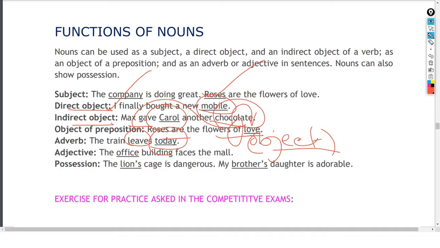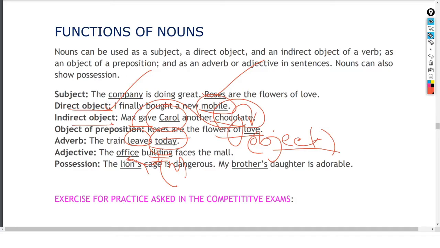So how is it used as adjective? The office building faces the mall. तो अभी देखिए, ये building तो मतलब क्या होता है? Building is noun. Office building, office का पहले मतलब आते हैं, तो ये क्या होता है? So this will be the adjective. Therefore, noun is also used as adjective.